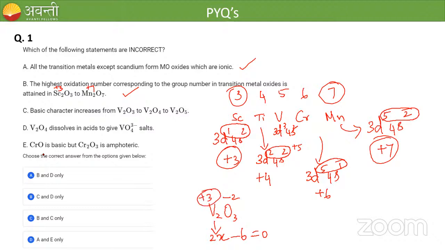What about V2O4? In V2O4, what is the oxidation state of vanadium? Is it +3 in V2O4 also?